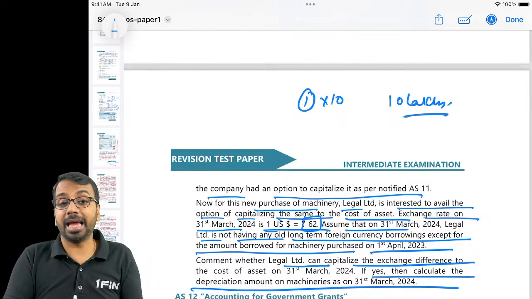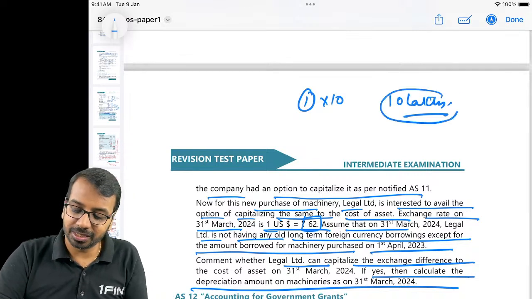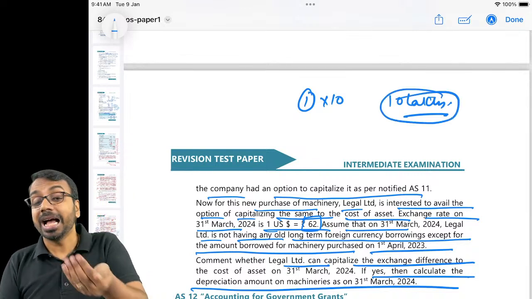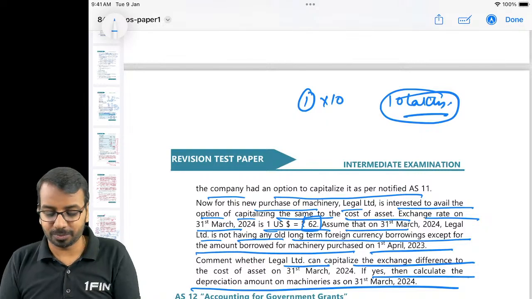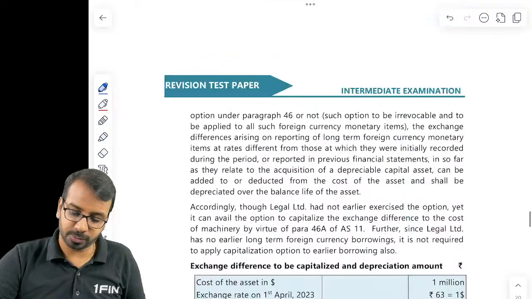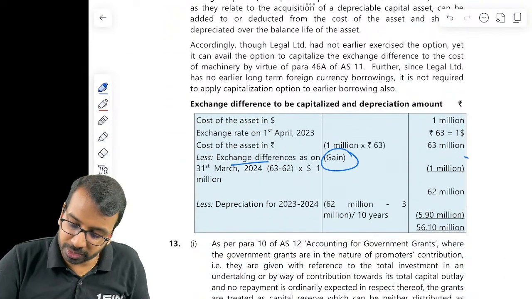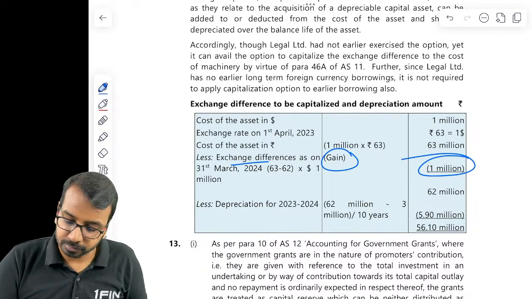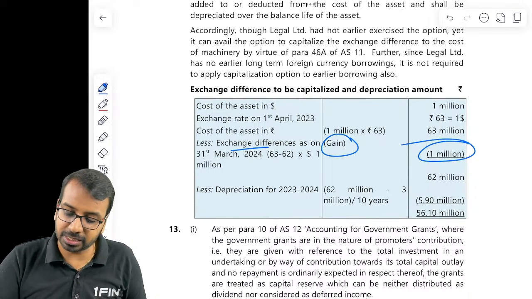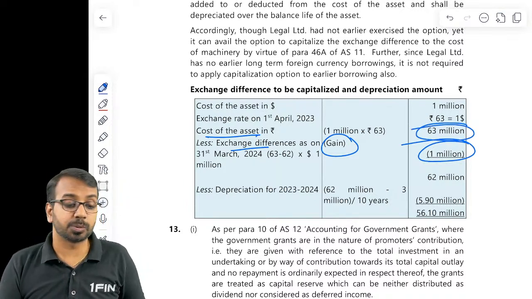Now this gain of 10 lakhs, I will not add it to the cost of the machine because this is a gain. So if I have a gain, I will reduce it from the cost of the machine. Okay, that is the only treatment that you must be aware of in this particular case. So exchange difference gain is how much? 10 lakhs. Original cost of asset is 63 million, 6.3 crores.